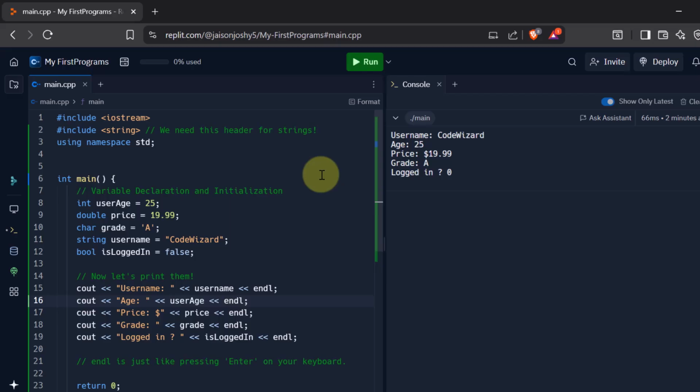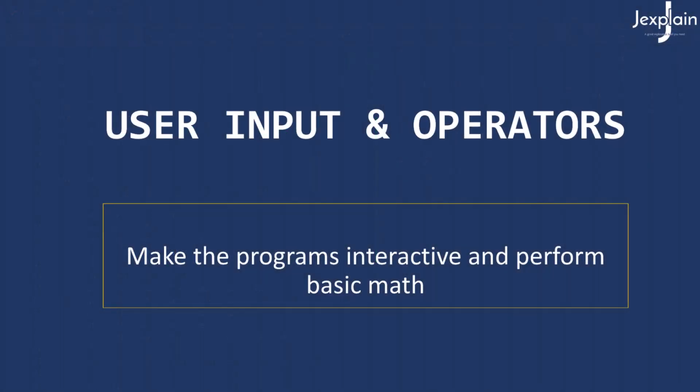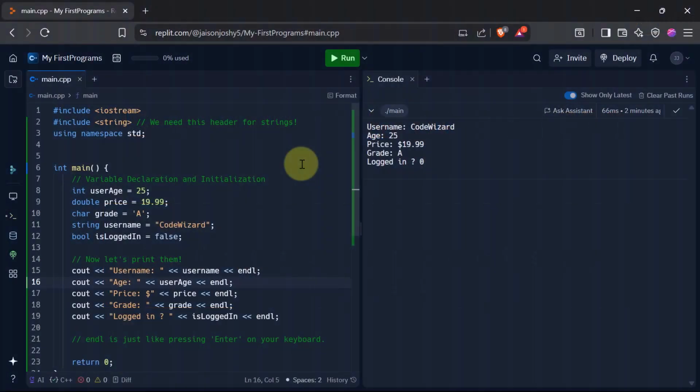Now let's go to the next section, that is user inputs and operators. So what if we want the user to give us data? In the program that we have seen, we were supplying the values for each of the variables. I already said that user age is 25, price should be 19.99 and grade should be A, and so on. Now, what if I want the user to give me this input? I want to write a program in such a way that I ask the user for the input, I get the input from the user, and I print out what the user gives me.